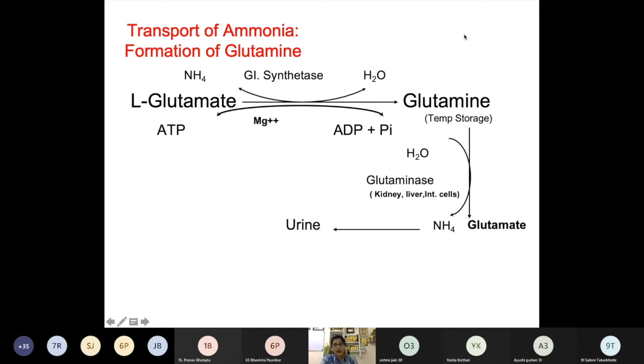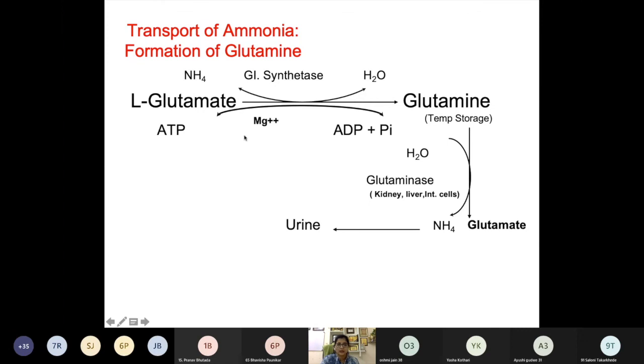This glutaminase will cleave glutamine into glutamate, and free ammonia is released. Free ammonia in the liver will be utilized for the synthesis of urea. In the kidney, it can be excreted in exchange for retention of sodium ion, and in the intestinal cell it can also be excreted to some extent.